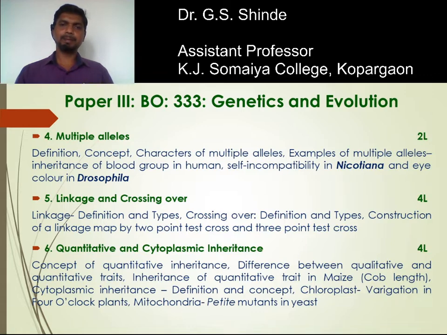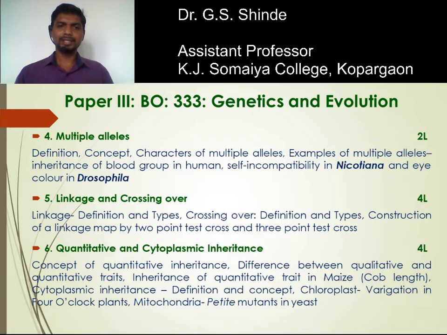Self incompatibility is one of the concepts where the inability of the pollen to effect fertilization on the stigma of the same flower, that we call self incompatibility. Eye color in Drosophila. So these are some of the examples of multiple alleles inheritance. Next to this is linkage and crossing over.